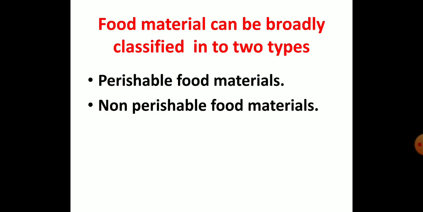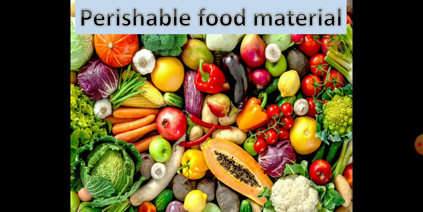Now, food materials can be broadly classified into two types on the basis of their durability. One is perishable food material and another is non perishable food material. So, first one is perishable food material. The food material which gets spoiled easily on keeping for some time at room temperature is called perishable food material.